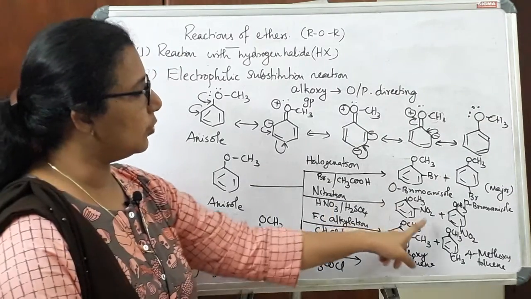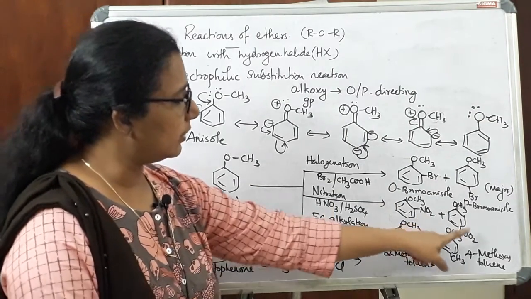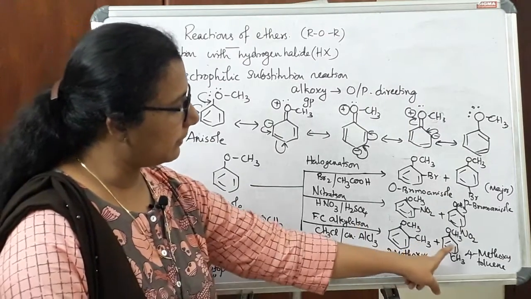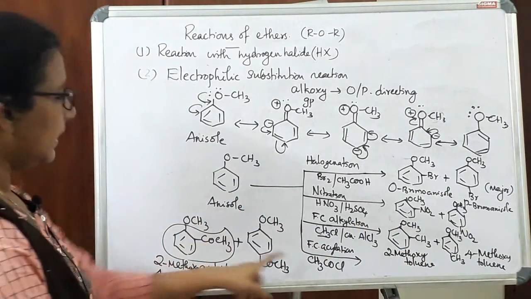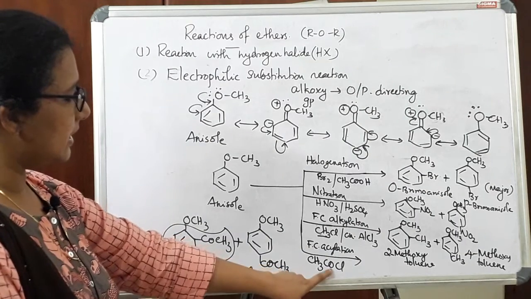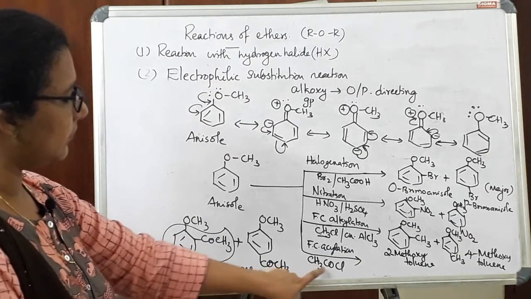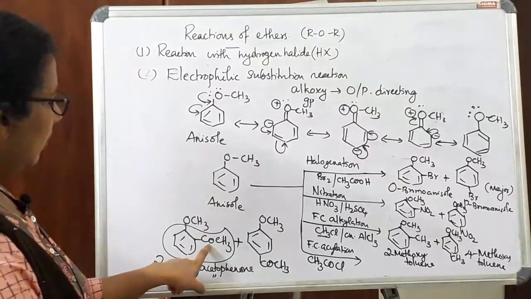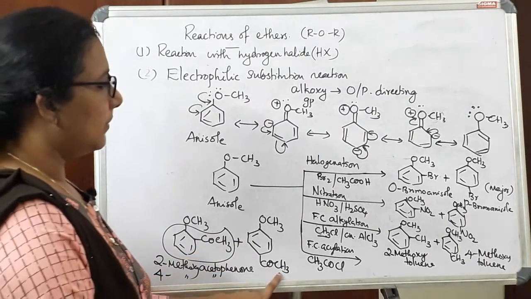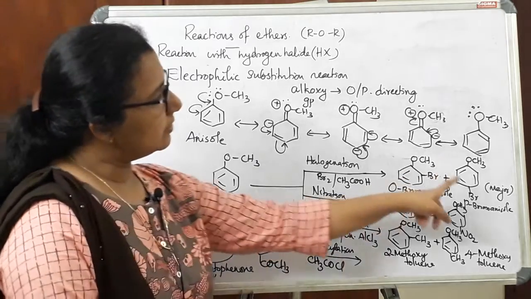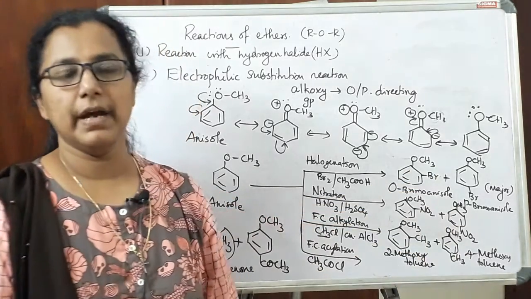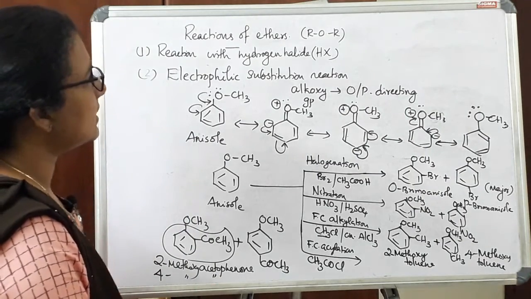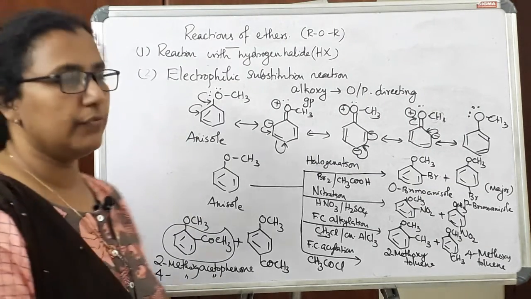Nitration, the NO2 group will attach at the ortho and para position. Alkylation, the alkyl group attaches at the ortho and para position. And in the case of acylation, CH3CO or COCH3 will be the electrophilic part, and that will also attach at the ortho and para positions. And in all the cases, the para product will be the major product. So this is about the reactions of ethers.